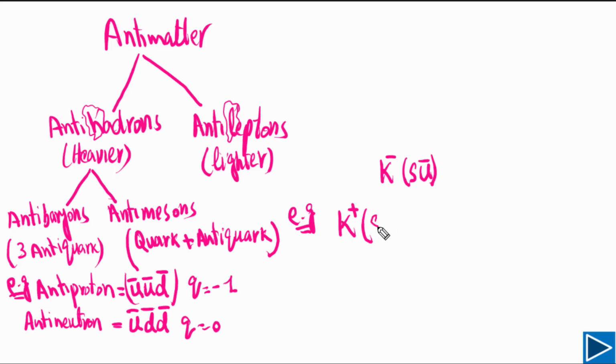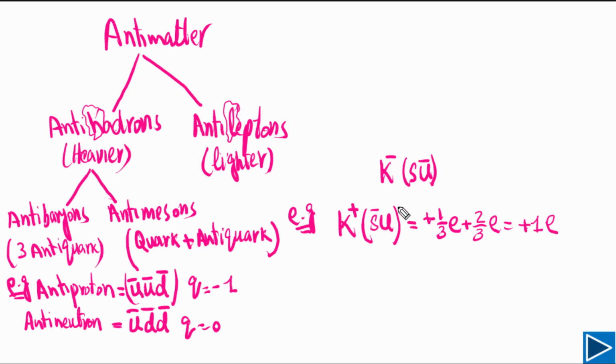The charge on the anti-strange quark is 1/3 of the charge on the electron, and the charge on the up quark is 2/3 of the charge on the electron, so its total charge is +1e.